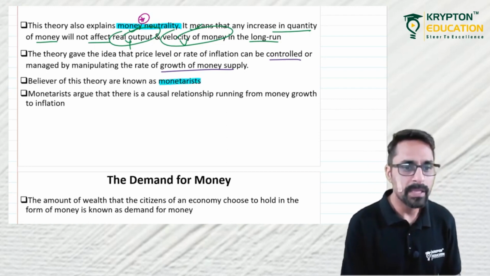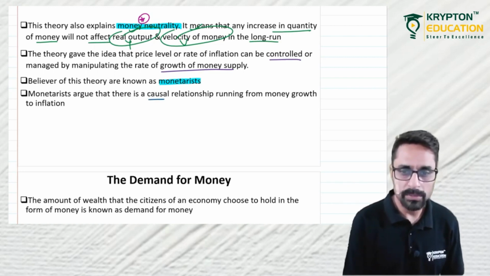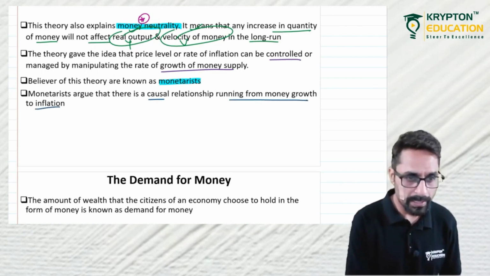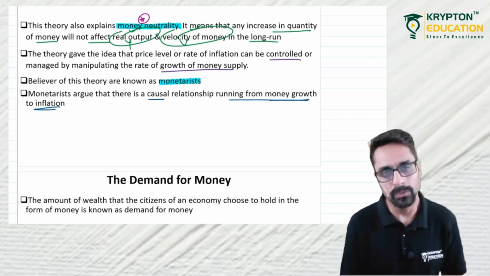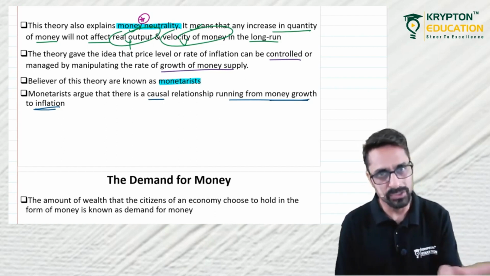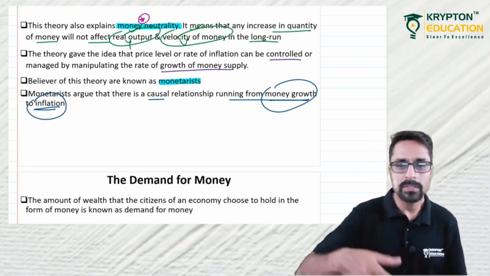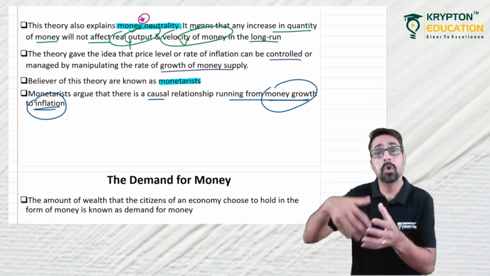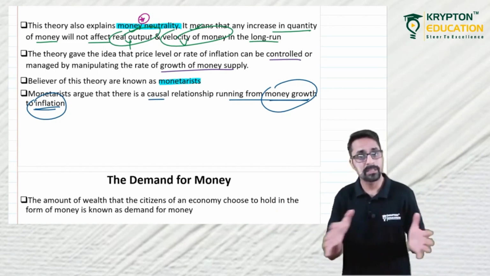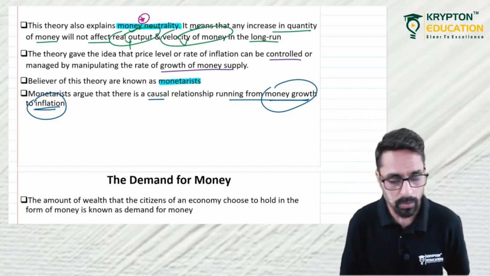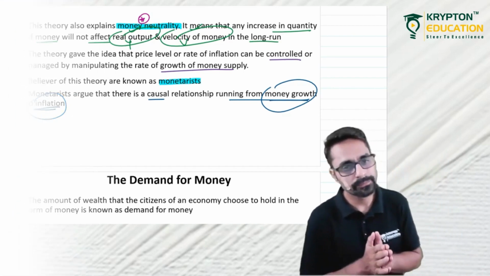Okay. They argue that there is a causal relationship. Causal means cause. Causal relationship running from money growth to inflation. So inflation has some cause, and the cause of rise in inflation is rise in money growth. So there is a cause and effect relationship basically. Money growth is the cause and its effect is inflation. So causal relationship means that money growth causes inflation to occur. Money growth would cause inflation to occur. Is this clear?